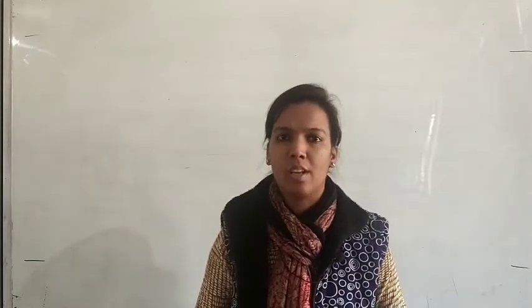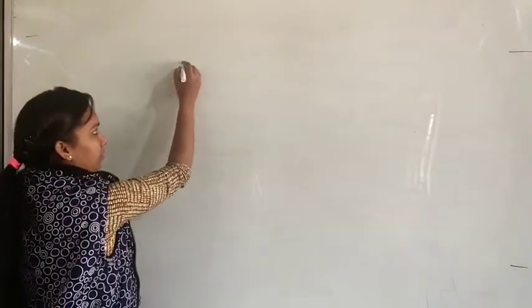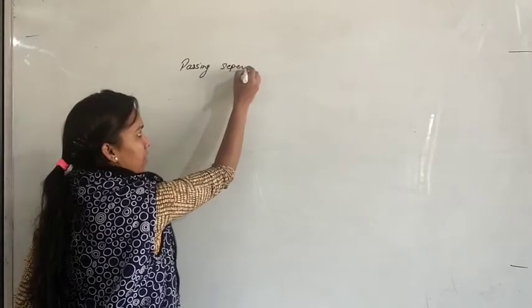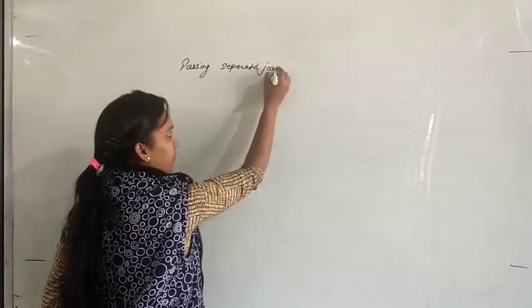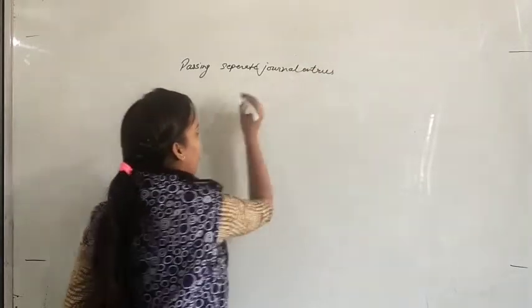Today we are going to start a new topic, and that new topic will be passing separate journal entries for each error.